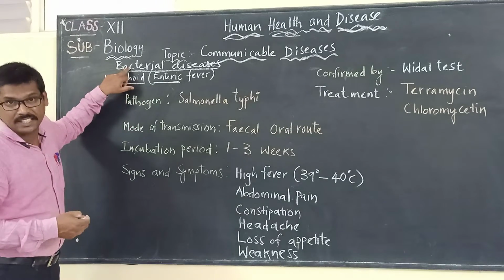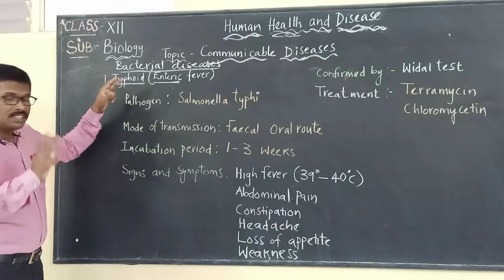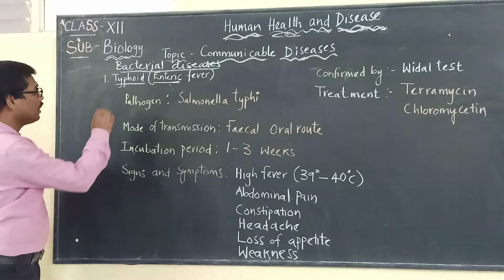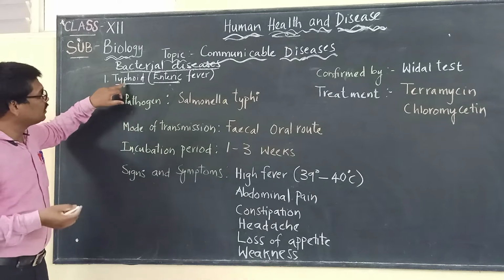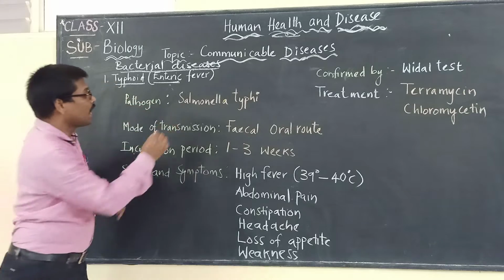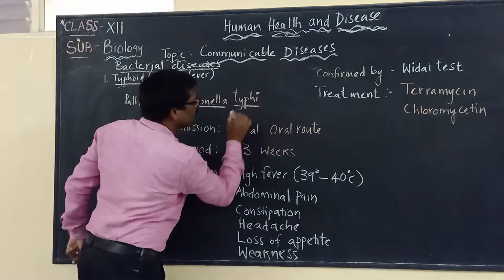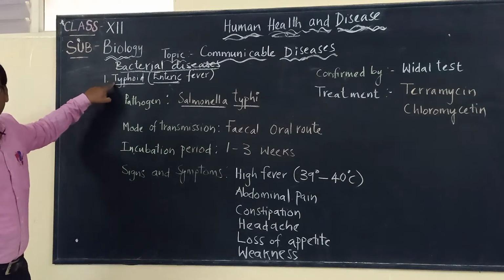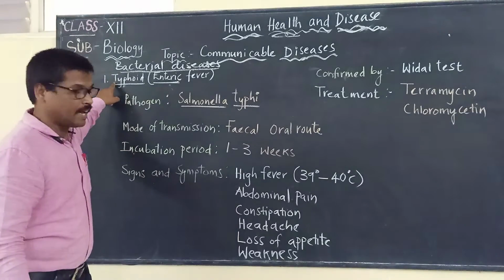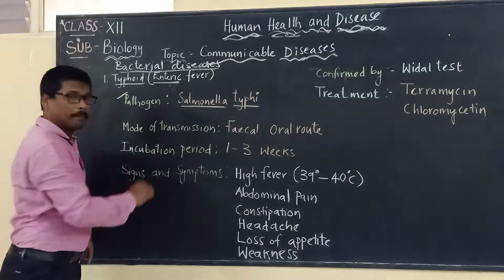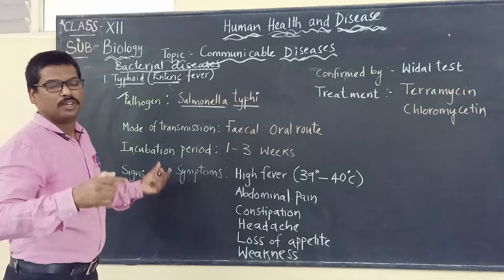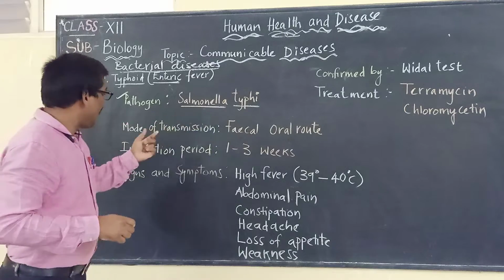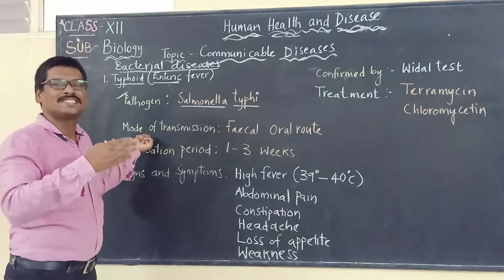Typhoid is a bacterial disease, which is called enteric fever. The pathogen which causes this disease is Salmonella typhi. Salmonella typhi is the name of the bacteria which causes the disease called typhoid. Pathogen means disease causing microbe. So what is the disease causing microbe for typhoid? It is Salmonella typhi.